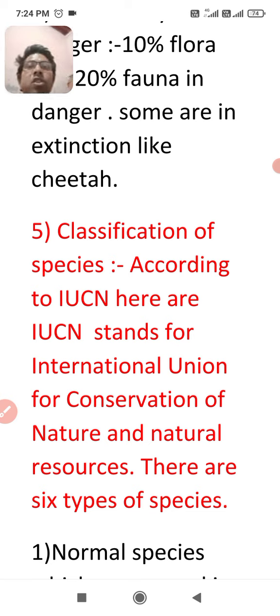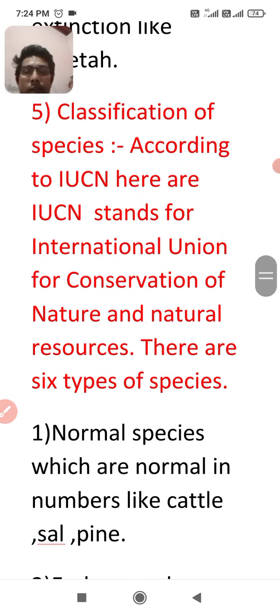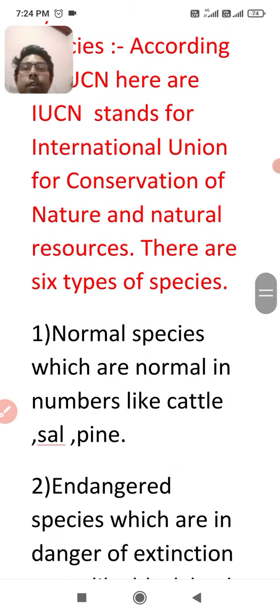We are going to read the different types one by one. The first type is normal species, which are normal in number, like cattle, sal, pine. These are some categories of normal species. There will be a separate objective type question in the exam: in which category of species are cattle included? You can answer that normal species is the answer.